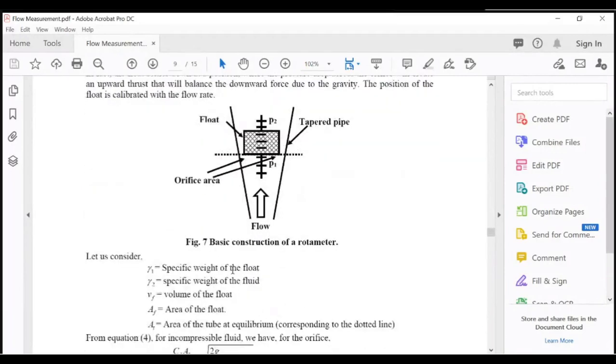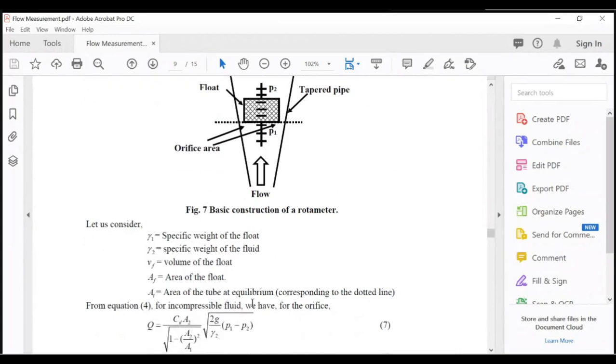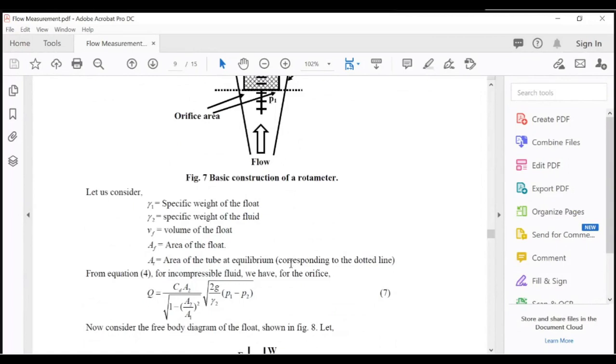Gamma 1 specific weight of the float, gamma 2 specific weight of the fluid, Vf volume of the float, Af area of the float, At area of the tube at equilibrium corresponding to this dotted line. Thus, from equation 4, for incompressible fluid, we have for the orifice Q = CD A2 / sqrt(1 - (A2/A1)^2) times sqrt(2g/gamma 2 (P1 - P2)). Gamma will become gamma 2 because it's for fluid.